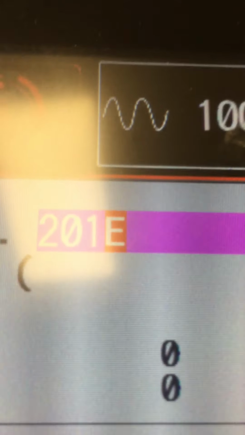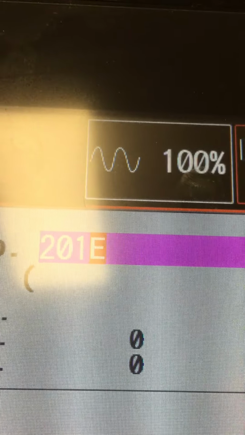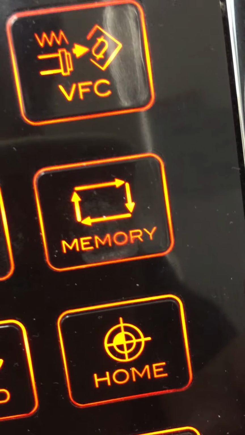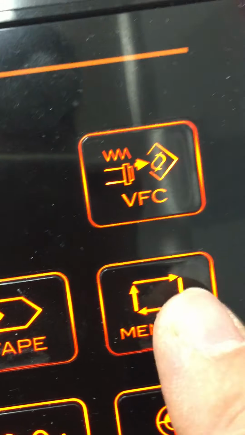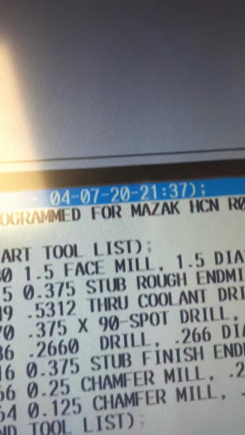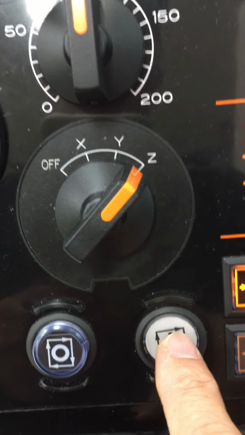Okay, you run the program. See the name of the program up right here, 201E. If you have it on memory, make sure it's on memory. Hit that memory button right there. On. And that's my program. That's the program number. And you're ready to go. Just hit the start button.